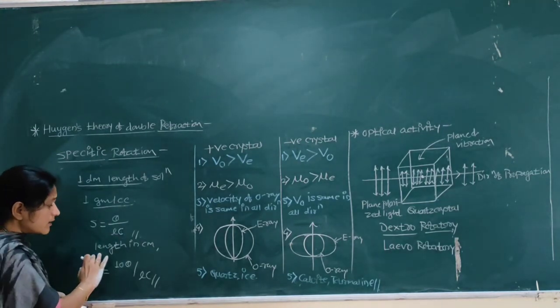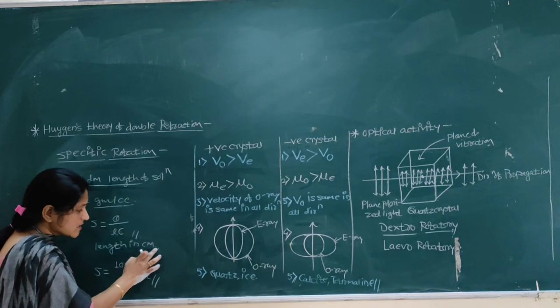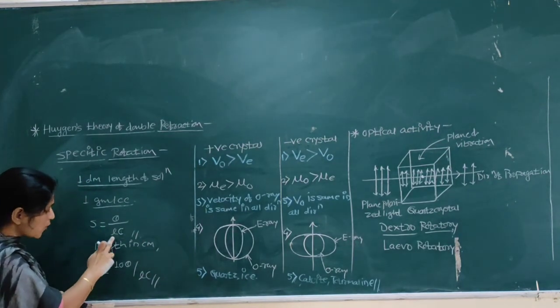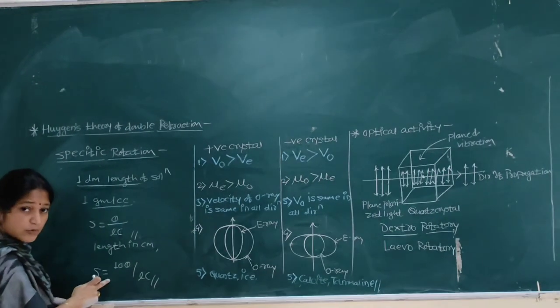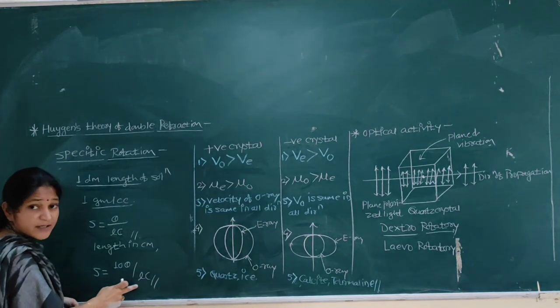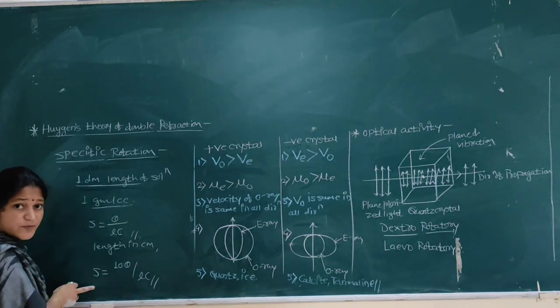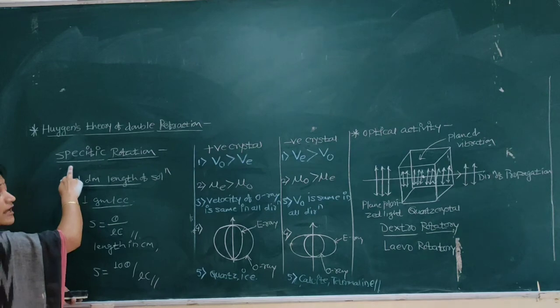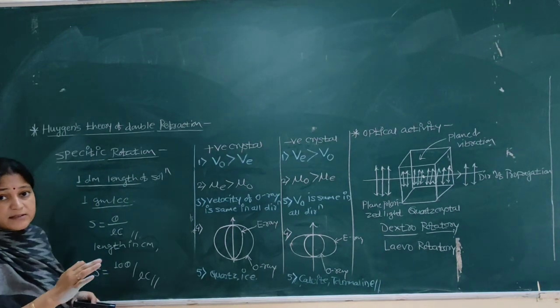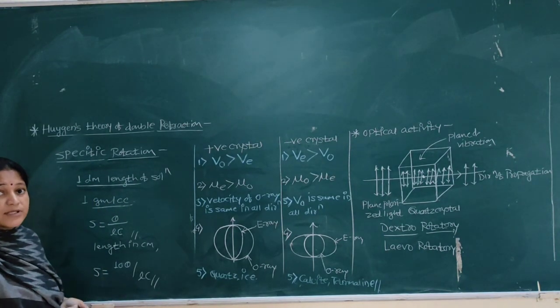Now, if the length is in centimeters, then we can write the formula like this: S is equal to tan theta divided by L C. So by using this formula, we can find the value of specific rotation for a particular substance or solution. Okay, thank you.